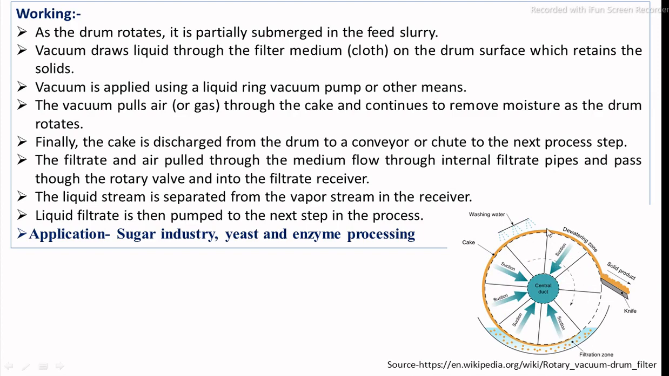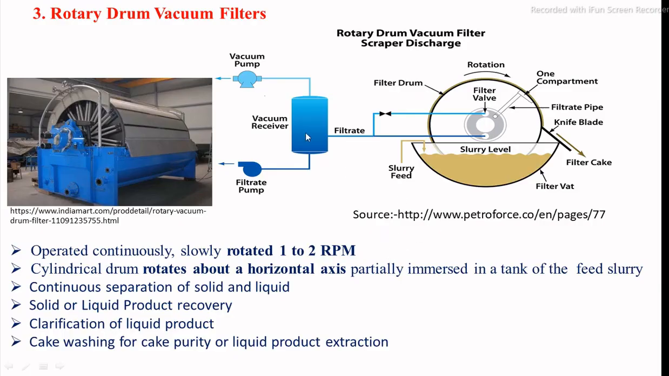After that, the cake is again partially dewatered in this section, and finally it is discharged by a doctor knife, which continuously scrapes the cake so that the cake is withdrawn. You can see this is the vacuum receiver, in which the liquid filtrate is separated from this section, and the proper vacuum is maintained completely inside.